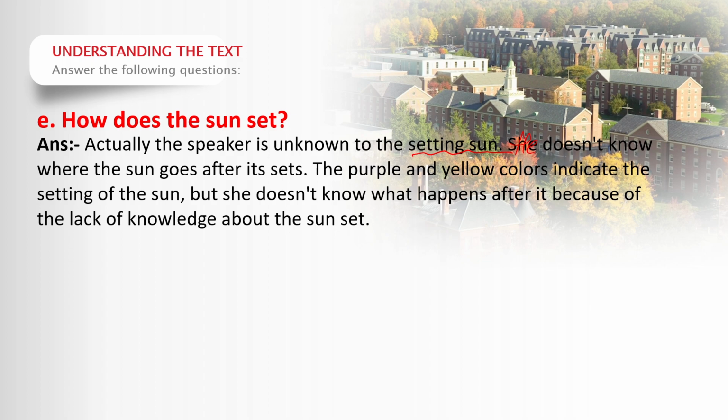So the bird, she doesn't know what happens after it. According to the last line of the last stanza of the poem, we can say that the speaker is unknown about the setting of the sun, the end of the sun, or the disappearing of the sun. Because of the lack of knowledge about the sunset, the speaker is an innocent boy or girl, an innocent child, and he or she doesn't know what happens after the sun goes away.